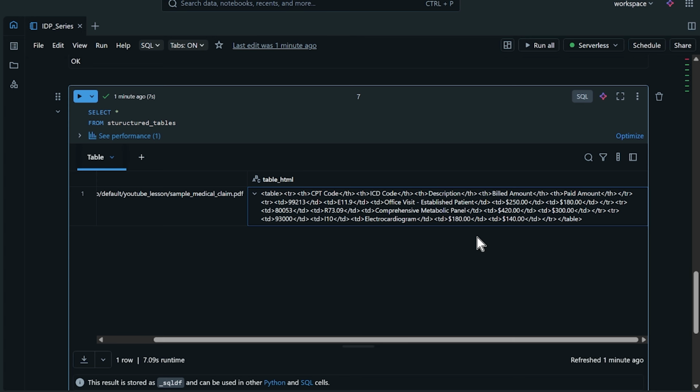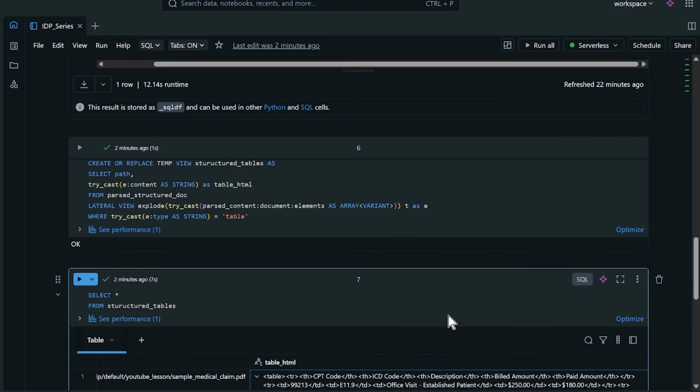Now, if you've never used a traditional OCR system for pulling data out of PDFs and things, this might seem a little difficult, but I assure you, this is actually really easy. Once we extract that data out and put it into columns and rows, this is by far one of the easier processes for extracting data from unstructured documents that I've ever used. Now that we have this data in this format, this is just like HTML. We can now use that AI extract to pull that data out and put it into columns and rows.